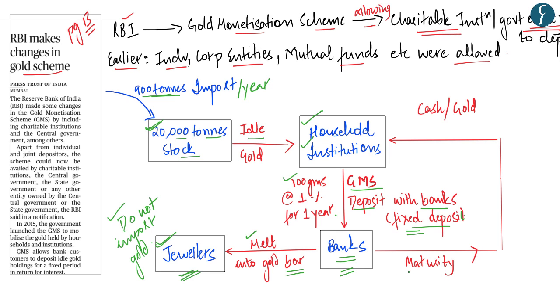The household which had deposited its gold, upon maturity, will be given an option either to get the gold back or to get the payment back in cash. So if the household opts that it wants to get the gold back, then it will get 101 grams of gold after 1 year because the rate of interest was 1%. And if at all they are demanding the cash, then they would get the cash amount for the present prevalent rate of the gold. Hence, this is the basic idea behind how the gold monetization scheme works. And the biggest benefit of this scheme is that it helps to mobilize the idle gold which has been lying with the household and the institutions, which can further lead to India reducing its reliance on the imported gold.